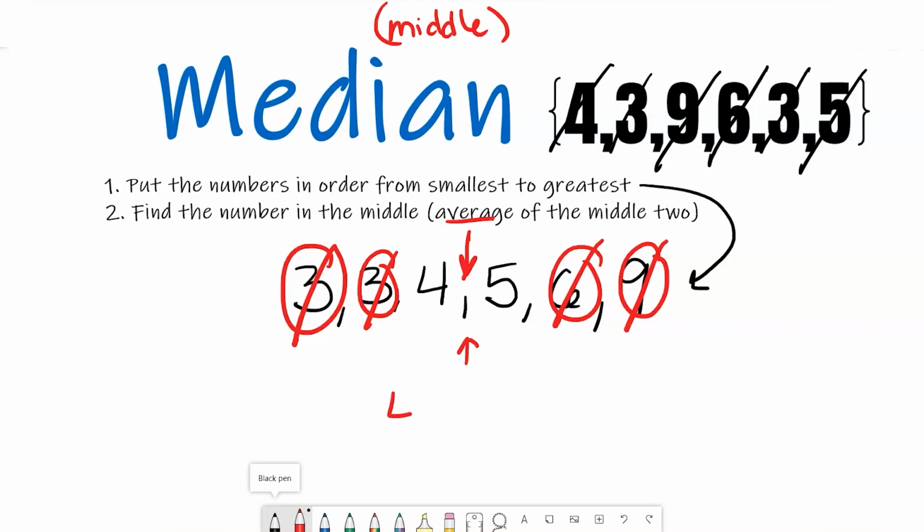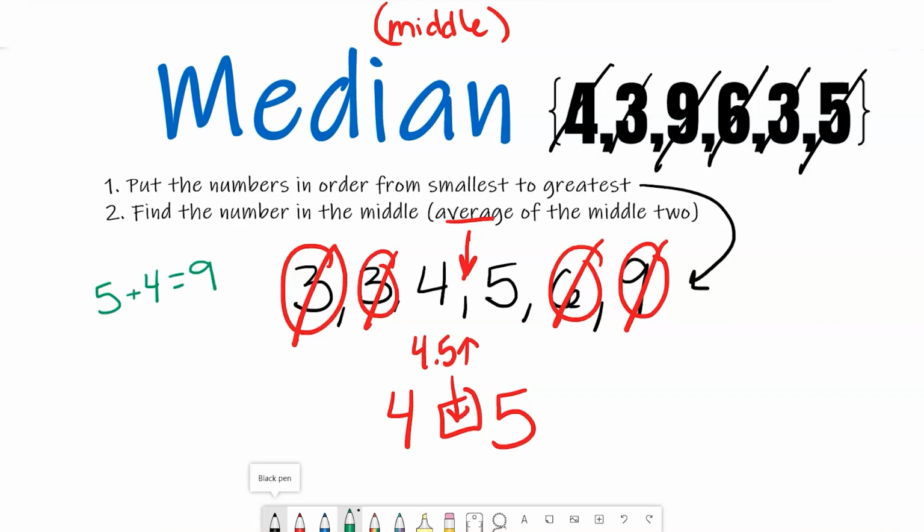Now, I already know that the number in between 4 and 5 is 4.5. But if I didn't know that, I can actually find the average of these 2 numbers. And if you remember from my mean or average video, to find the average of 2 numbers, you have to add them together. So I'm going to add 5 and 4 together. That's 9.